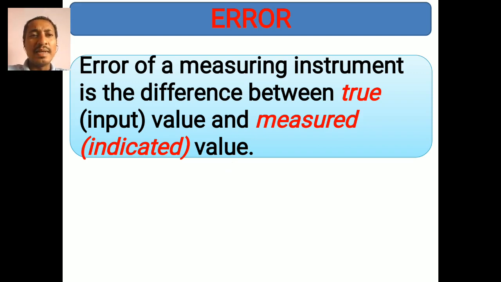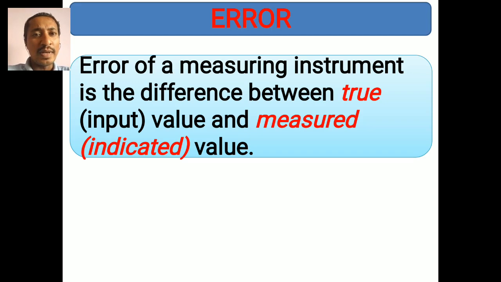Let us take an example. Suppose the input value is 10 mm. If you are measuring an object whose dimension you already know to be 10 mm, and you measure that dimension again using some other measuring instrument like a micrometer, if it shows the same reading, 10 mm, then there is no error.